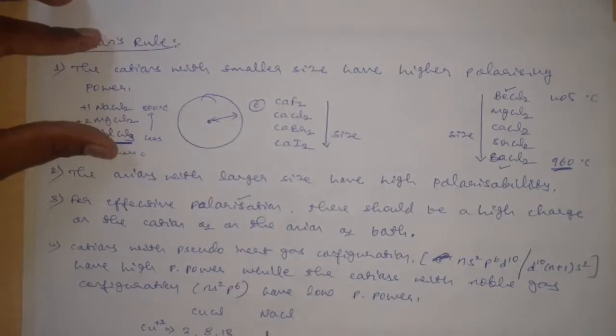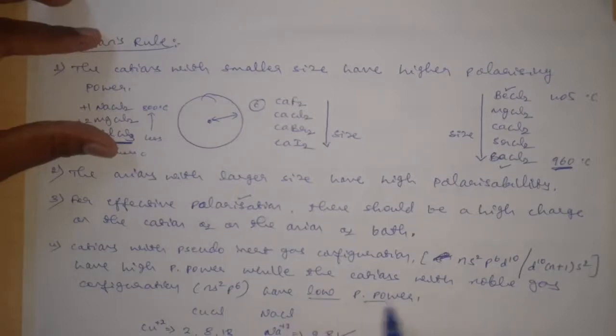Then for sodium plus 1, the outermost electronic configuration is 2s2 2p6, and this is the noble gas electronic configuration, and therefore it has low polarizing power only because of its smaller effective nuclear charge towards the nearby negatively charged ion.